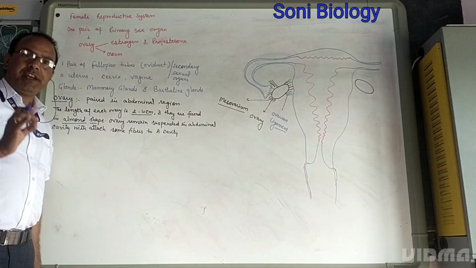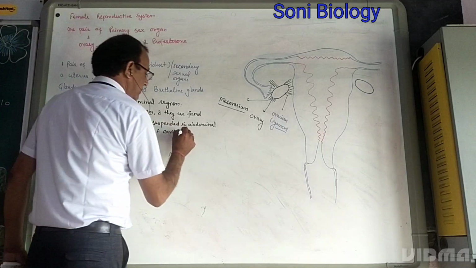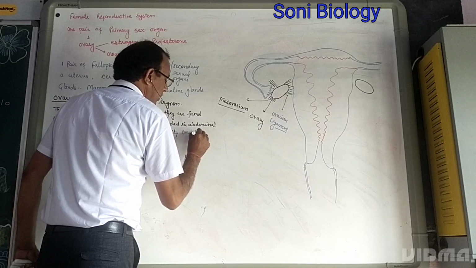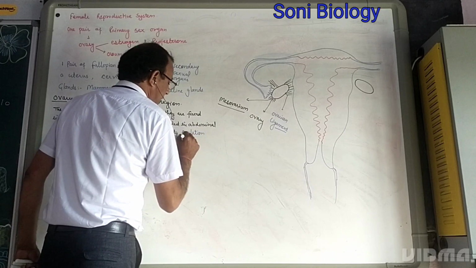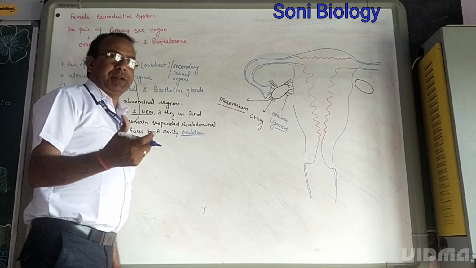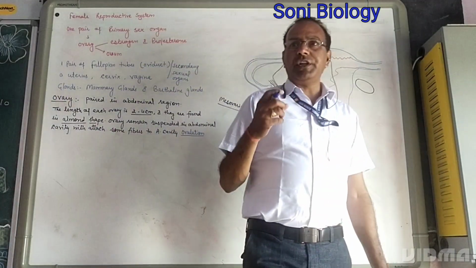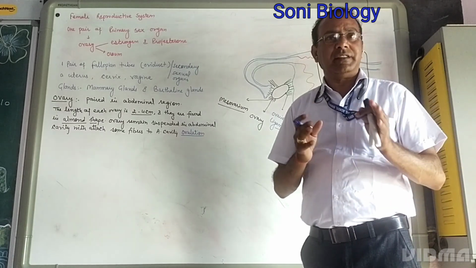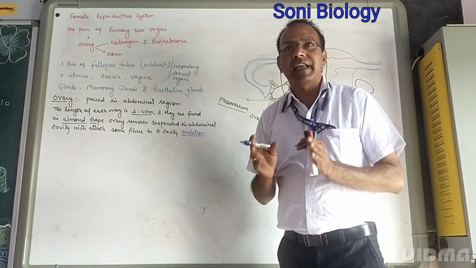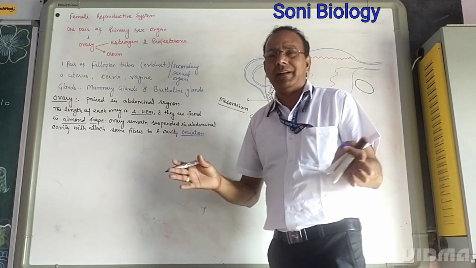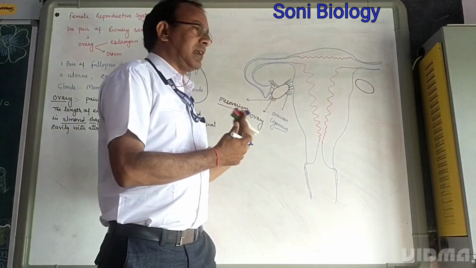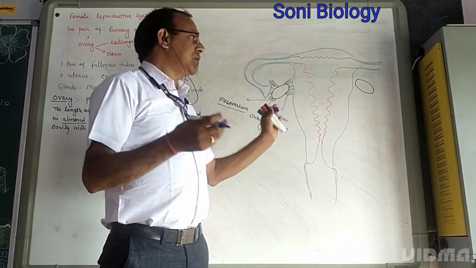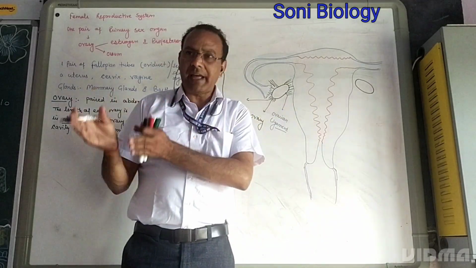Every month the ovary releases an egg, and that is called ovulation. What is ovulation? Every month after gaining maturity, the ovary releases an egg. Actually, that is not an egg, it is a secondary oocyte. We can say egg, but we can discuss how the secondary oocyte is different from the egg.